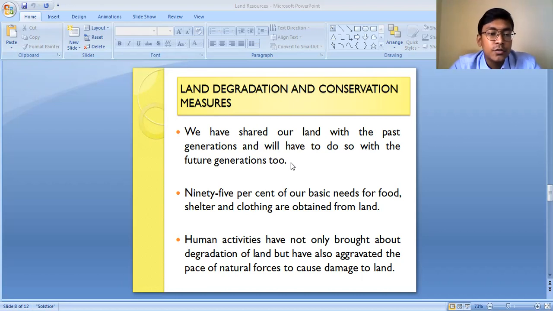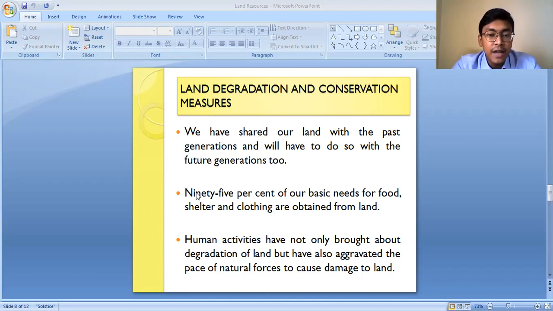These land resources, which are limited, have been utilized by our forefathers, and the same land resources we are utilizing to meet our demands, and our future generations are also going to utilize the same land resources. So it is very essential to use the land resources in a proper way, so that they can be conserved.